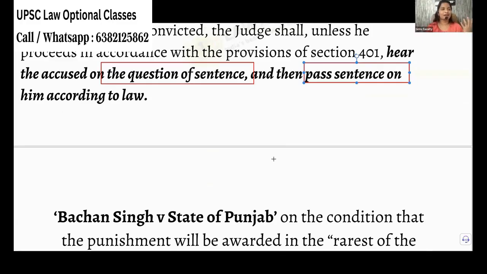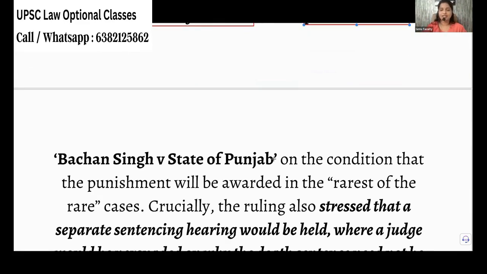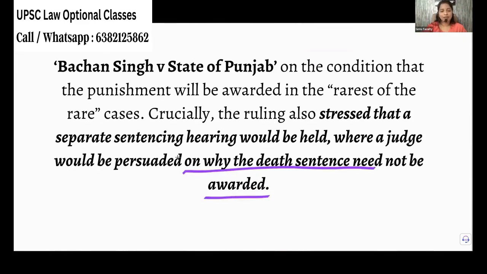Sir, and that time I was in a sudden rage. Sir, I am just 21 years. I am the sole breadwinner of my house. Then you should have been quiet and not do this offense. That is different. But he will give all the mitigating factors. Okay, that you have to take into consideration. Now, why death penalty must be given? That you have to ask.